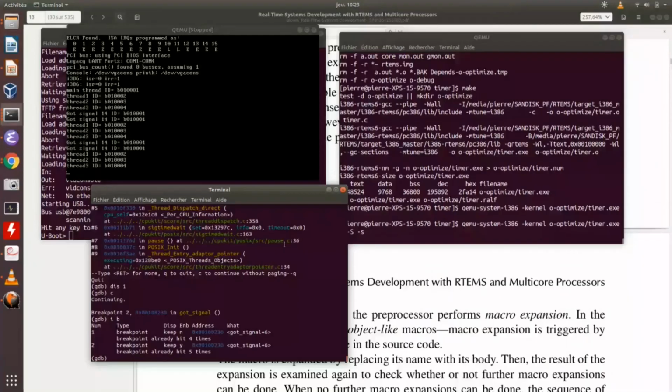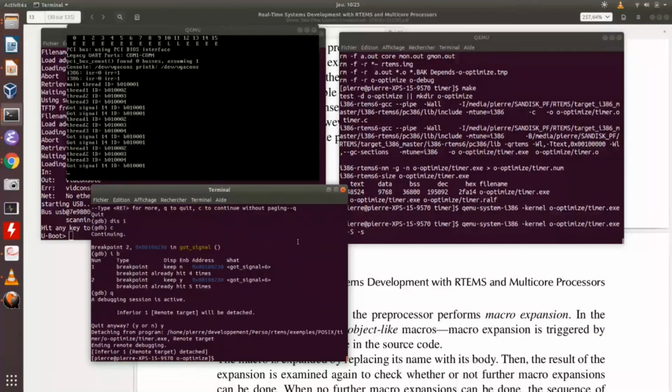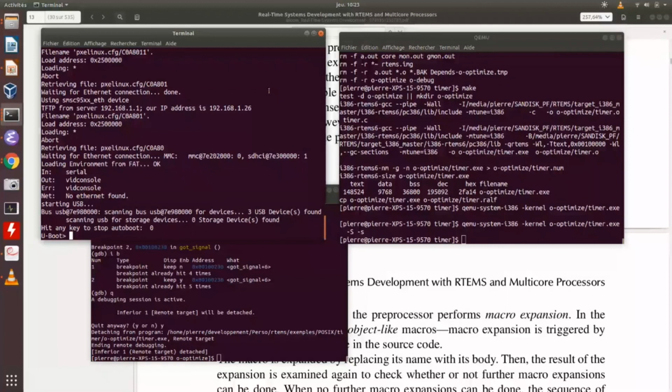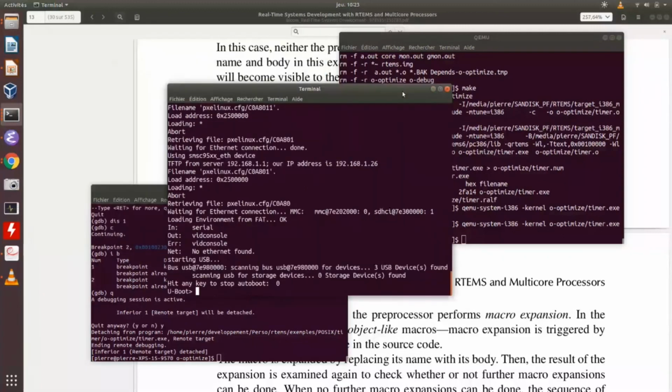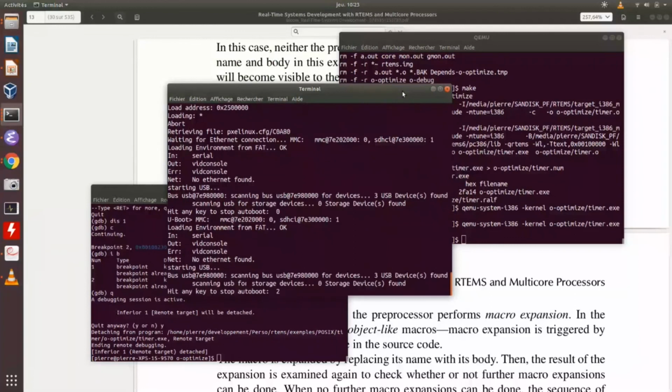So, okay, that's enough for the debug. And the last demonstration, maybe the most interesting, is an example on running a real board. So I have a real board connected here. On the left, you have a terminal with U-boot. It's a Raspberry Pi.